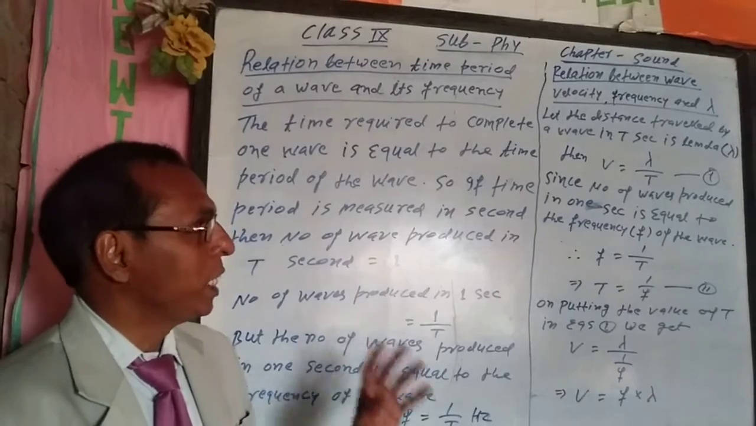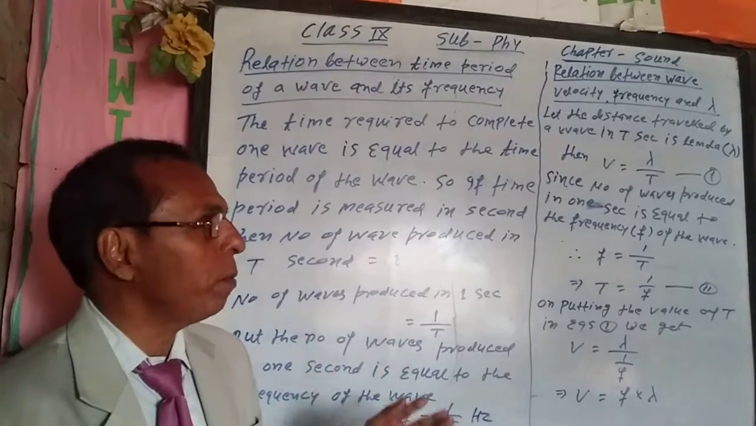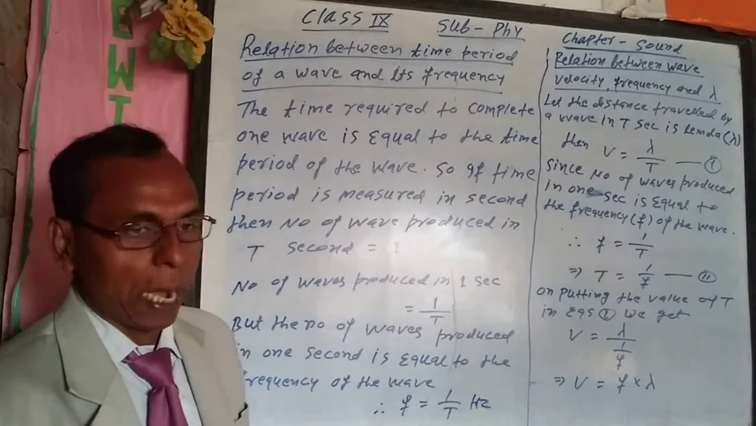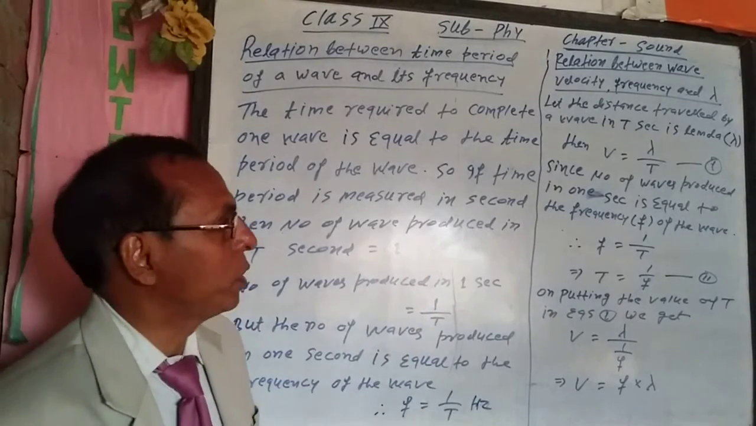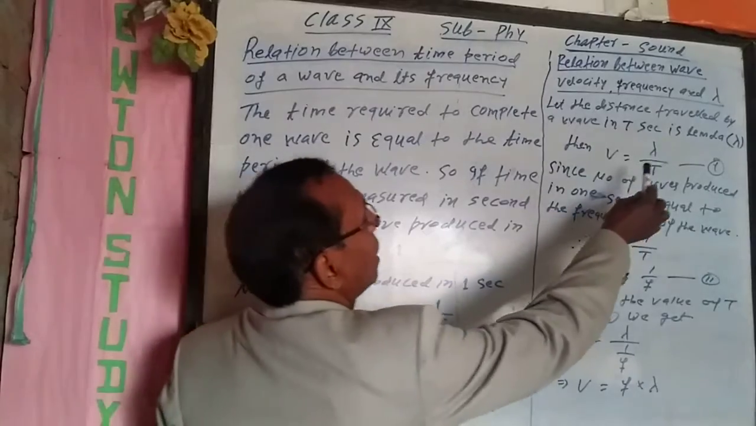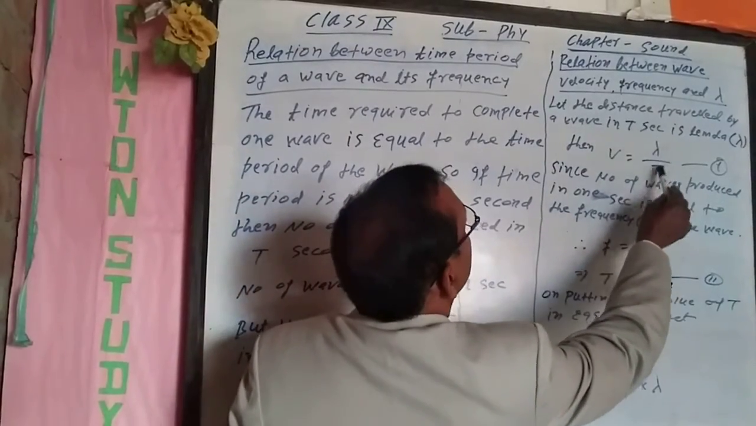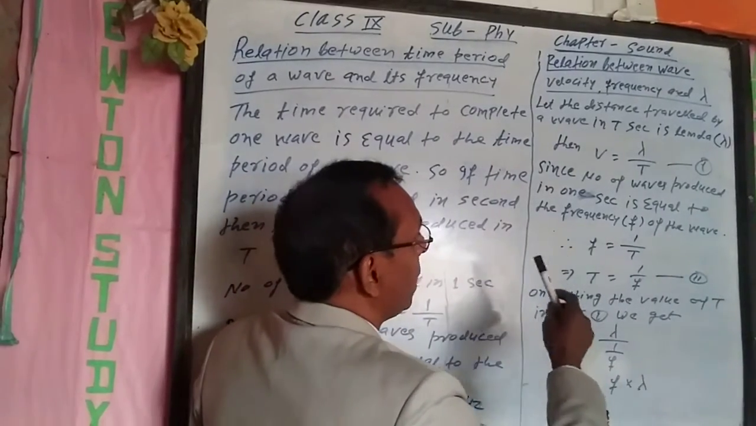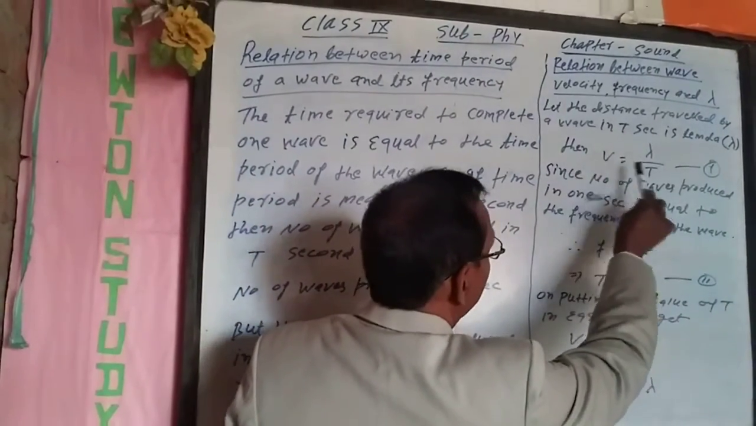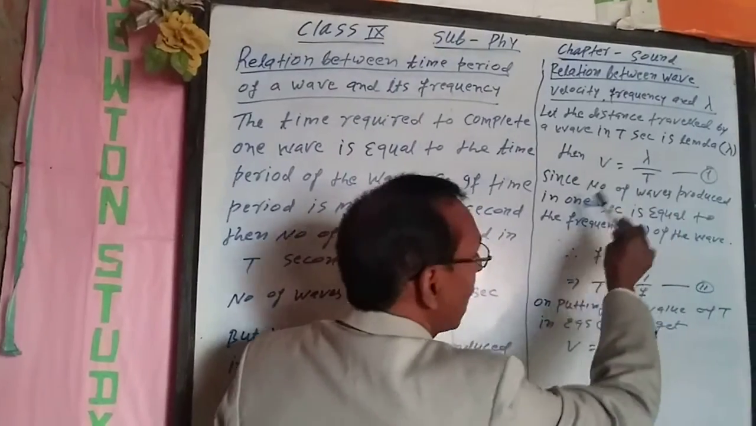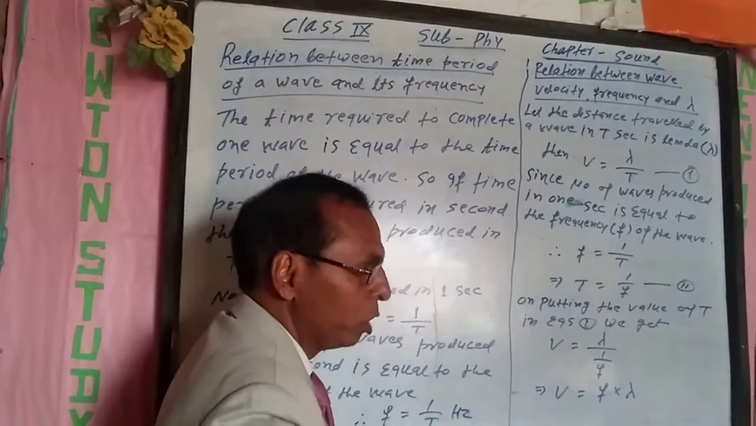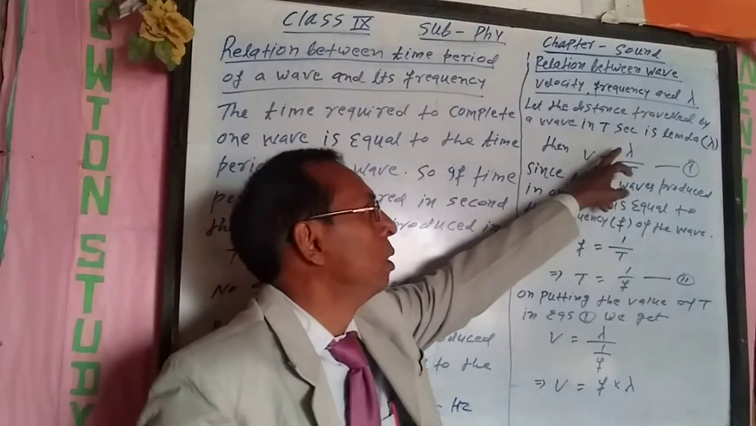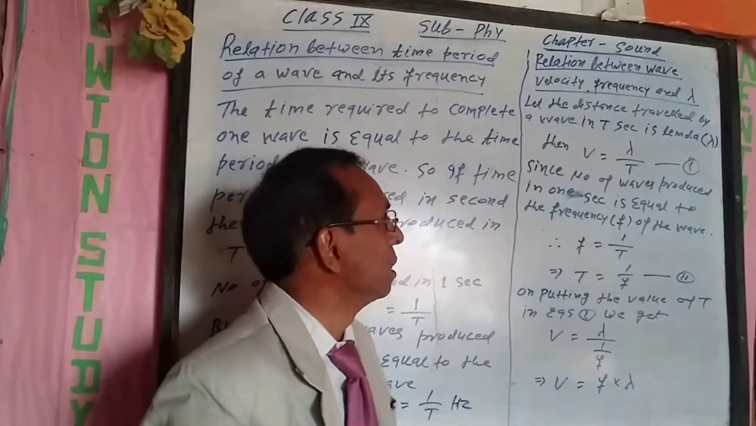So, the distance travelled by a wave in t second is lambda, then wave velocity is equal to lambda by t, because the distance travelled by the wave is lambda and time is t, so wave velocity is equal to lambda by t.